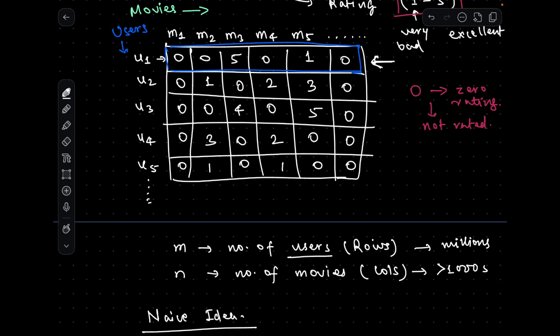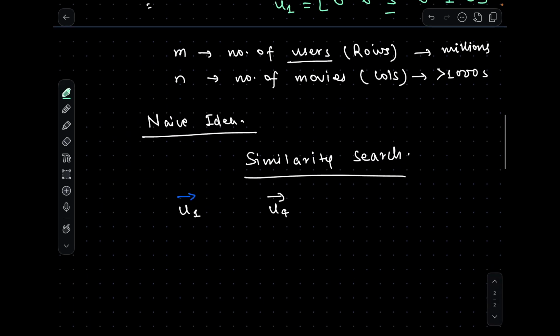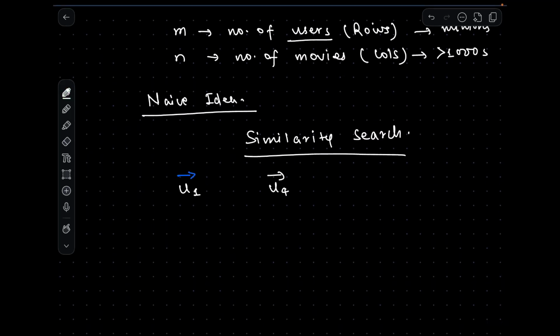If we want to write this u1 vector, it will look like this: 0 0 5 0 1 0. This vector just represents the rating for different movies on this platform. Remember, 0 means that it is not yet rated, and only the positive numbers here are the actual ratings.